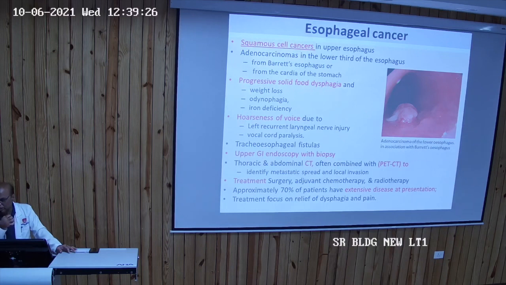If there is any malignancy, it will be a raw surface most of the time, so it will cause slow oozing of blood. When these symptoms are present in elderly persons, more than 50 for your definition, if they come with weight loss, odynophagia, dysphagia, and iron deficiency anemia, suspect some malignancy. There may also be hoarseness of voice. It should be diagnosed by upper GI endoscopy, and a biopsy should be taken. CT and PET-CT are nowadays available here also. They are very good to support the diagnosis. Treatment, of course, is surgery, chemotherapy, and radiotherapy.